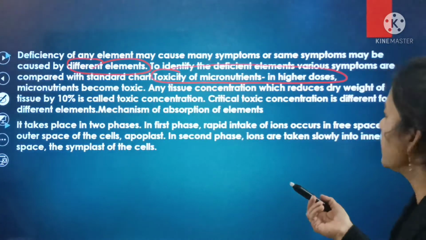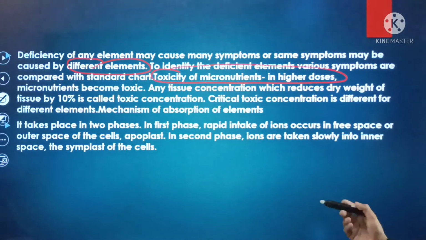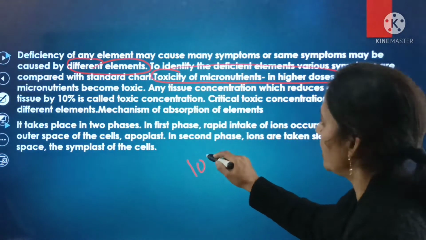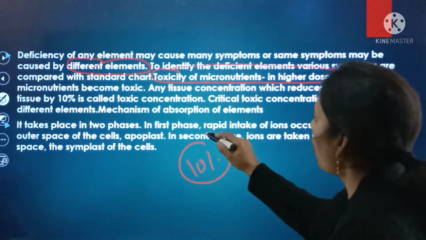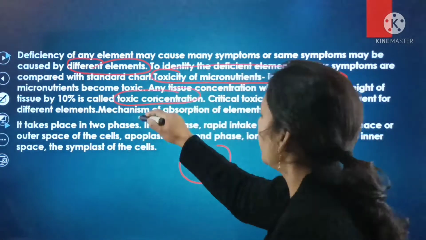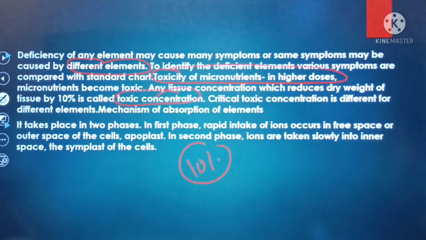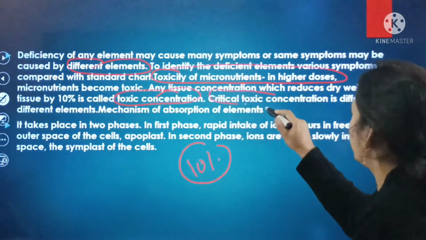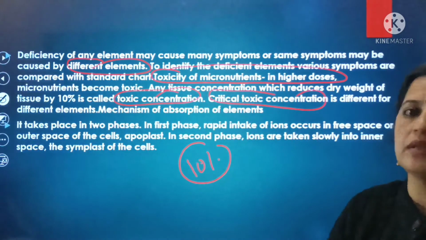Any tissue concentration which reduces dry weight of tissue by 10%, that is called as toxic concentration. And here the critical toxic concentration is different for the different elements.